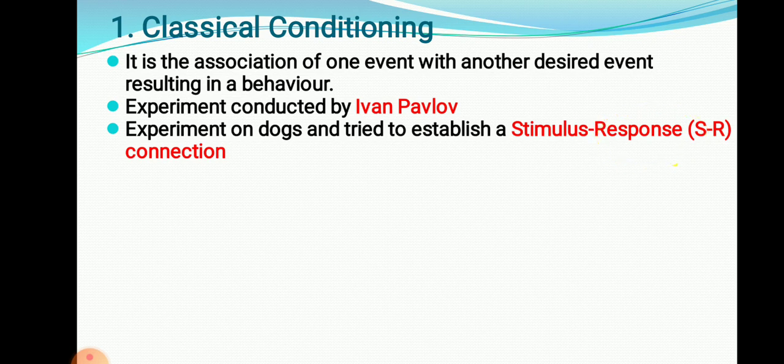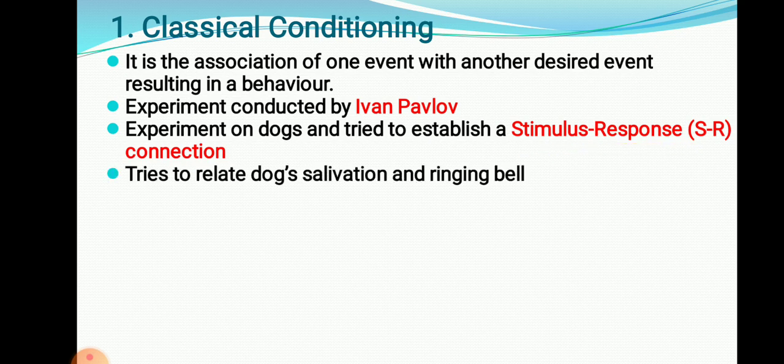Why does it occur? Because of the stimulus. Stimulus means because of that particular information, mental changes or physical changes in human behavior occur. That is the stimulus-response connection. That connection he tried to establish. Okay. He tried to relate dog salivation with the ringing bell. That is the experiment which he did to prove his theory by establishing this stimulus-response connection.